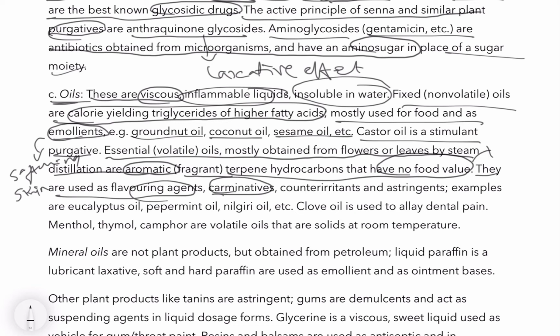Carminatives relieve flatulence, meaning accumulation of gas in the GI tract.